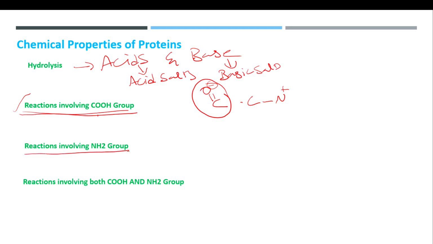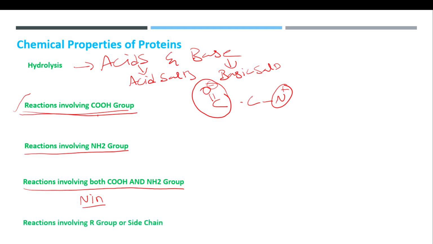Reactions involving amine groups were also explained in the previous video called properties of amino acids. And next one, reactions involving both acid and amine groups. An example was the ninhydrin reagent, which was also explained in the previous video called properties of amino acids. Apart from that, we have one more example called reactions involving the R group or side chain.